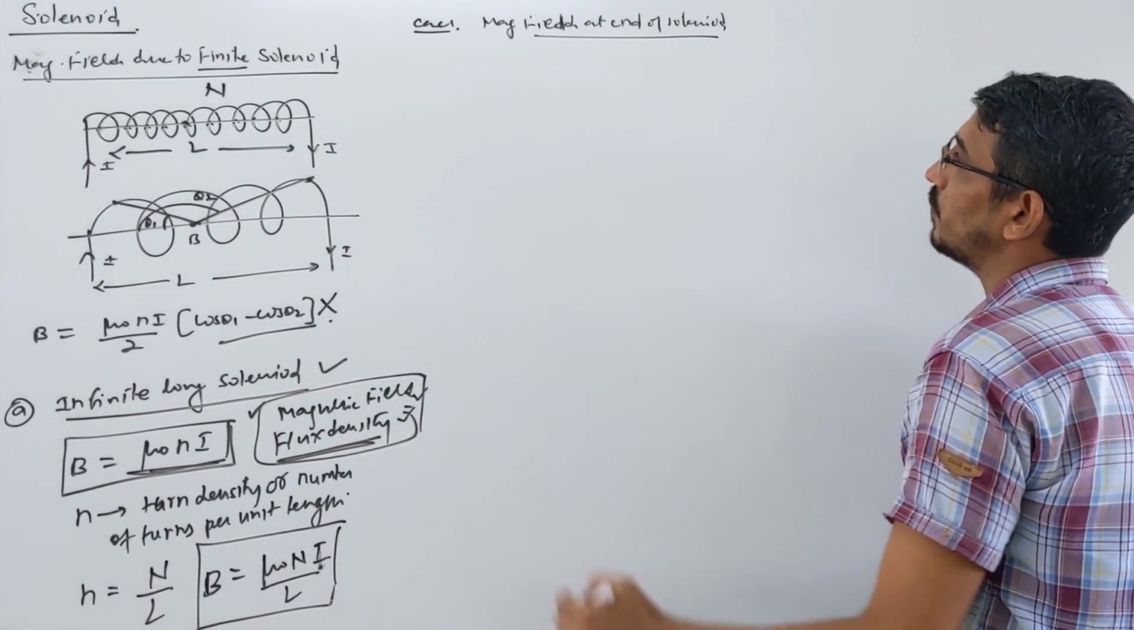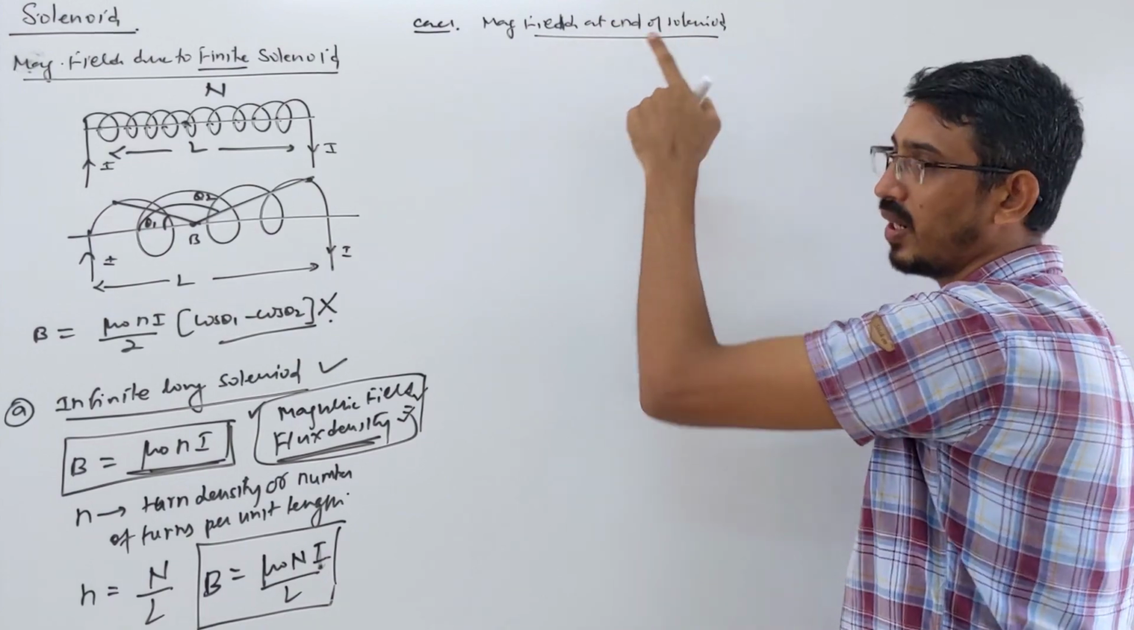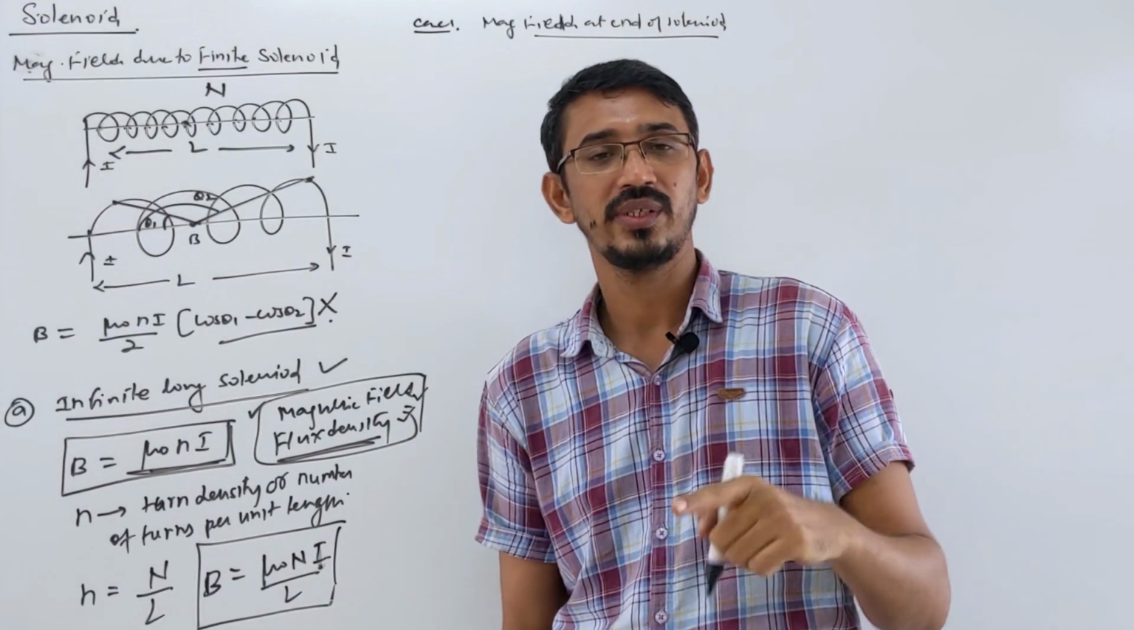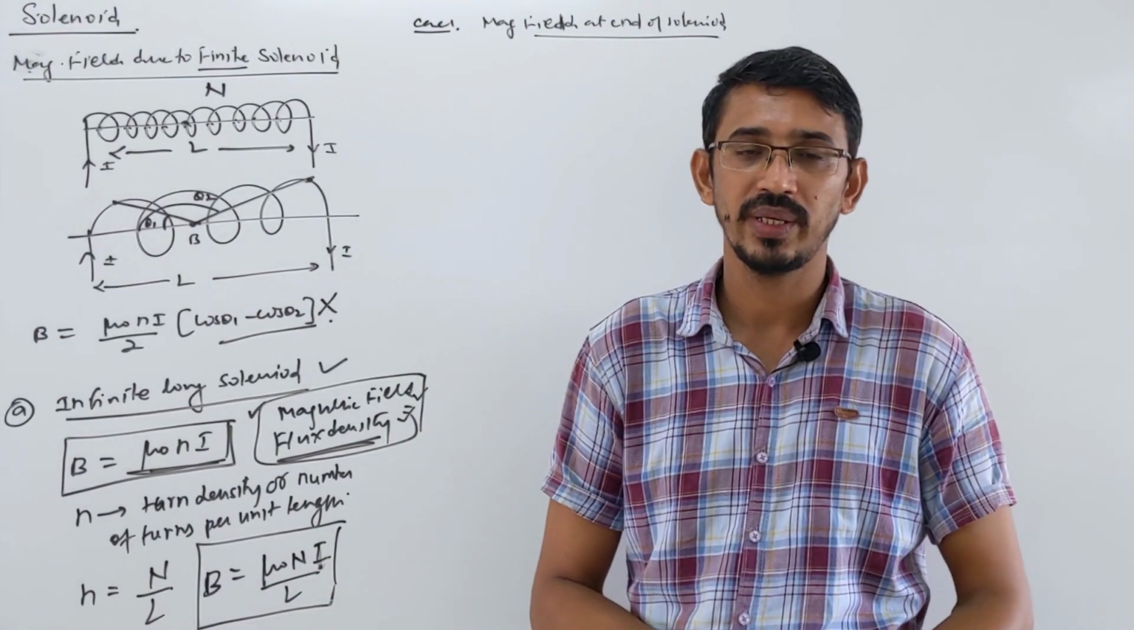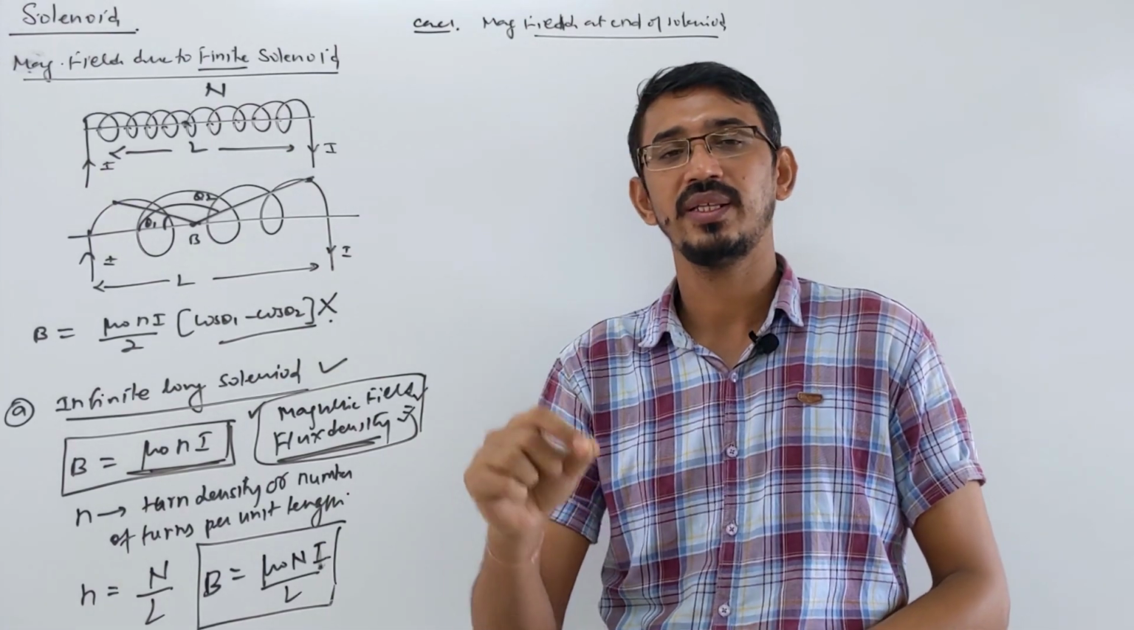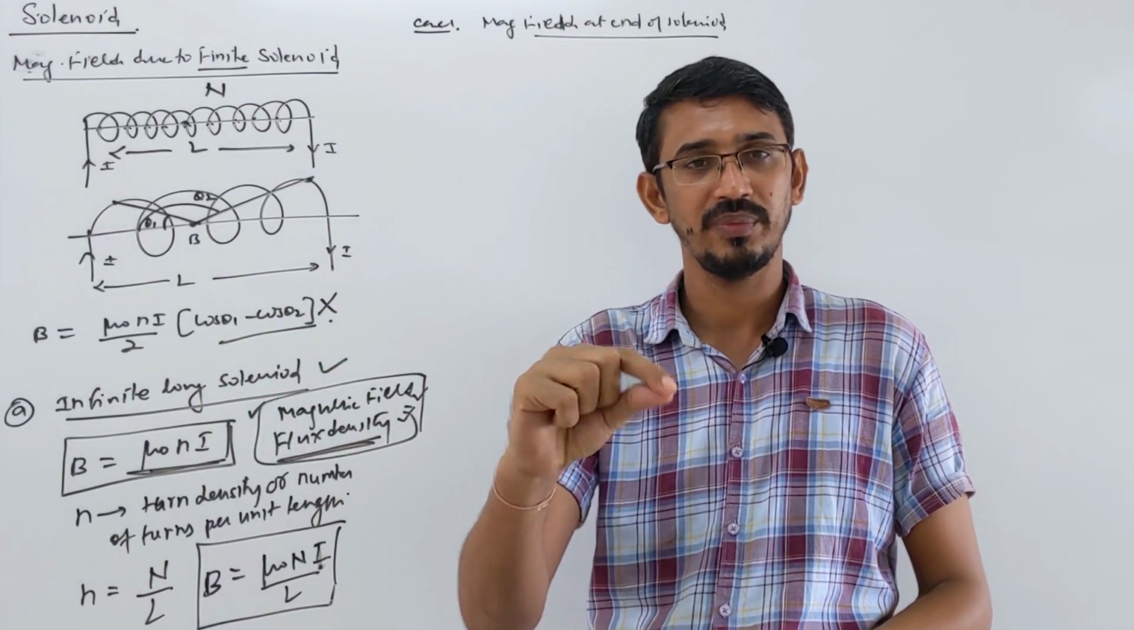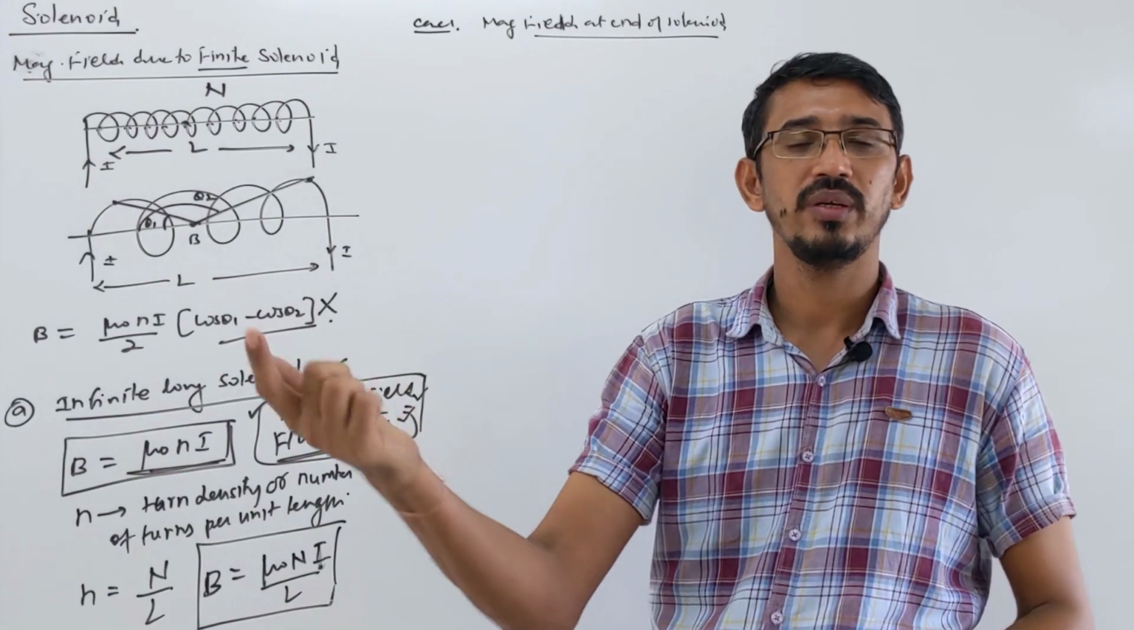So magnetic field at the end of the solenoid, like we have done for a wire. The general formula for a wire is what? Mu naught I upon 2 pi r. Then we discussed magnetic field at the end of the wire, which becomes half of the main formula, right? So it becomes mu naught I upon 4 pi r.